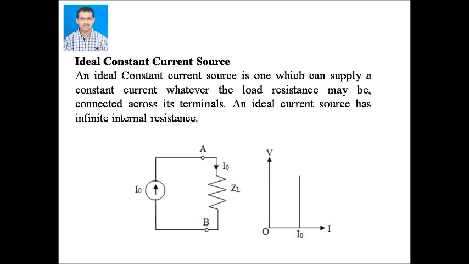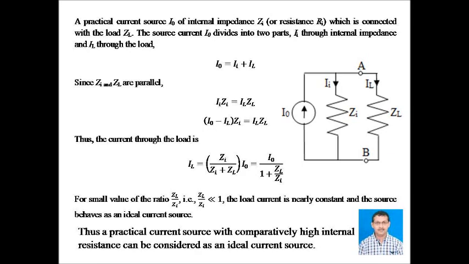We consider a practical current source I0 of internal impedance or resistance Zi, which is connected with the load ZL. Then the source current I0 divides into two parts: Ii through the internal impedance and IL through the load. That means I0 equal to Ii plus IL. Since Zi and ZL are in parallel, we can say Ii into Zi equal to IL into ZL.